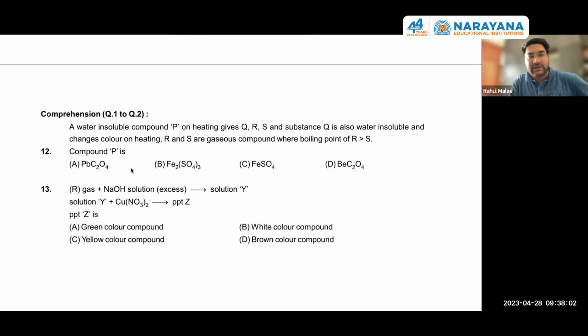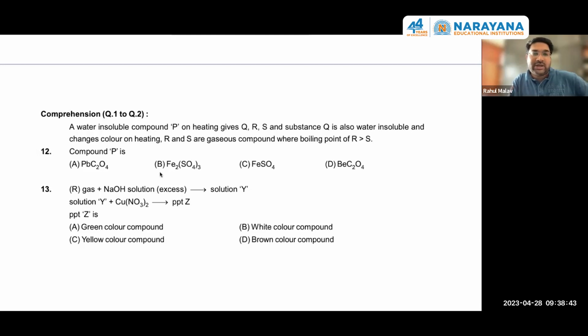Because oxalates are there and sulfates are also there. We know that in situation FeSO4, we get three products, Fe2O3, SO3, and SO2. But FeO is not having a color changing property upon heating. So the whole sequence will change when we observe that second line, changes color on heating, PbC2O4. Okay. And then we can know that QRS, PbO will be there, Q, and R and S maybe CO2 and CO gases, because C2O4 ki heating karna hai. So here boiling point of R is greater than S. That is because of the mass factor. CO2 is R and CO is S.